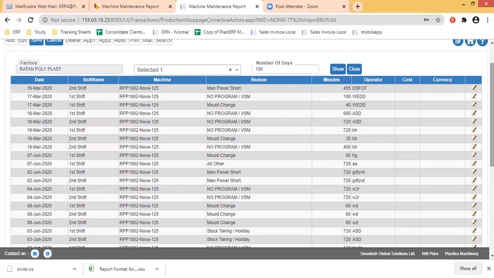So I'm not getting onto the reporting side right now. Let us first finish capturing the preventive breakdown, preventive maintenance, and the reports that you want, so that you ensure that your breakdown comes down.